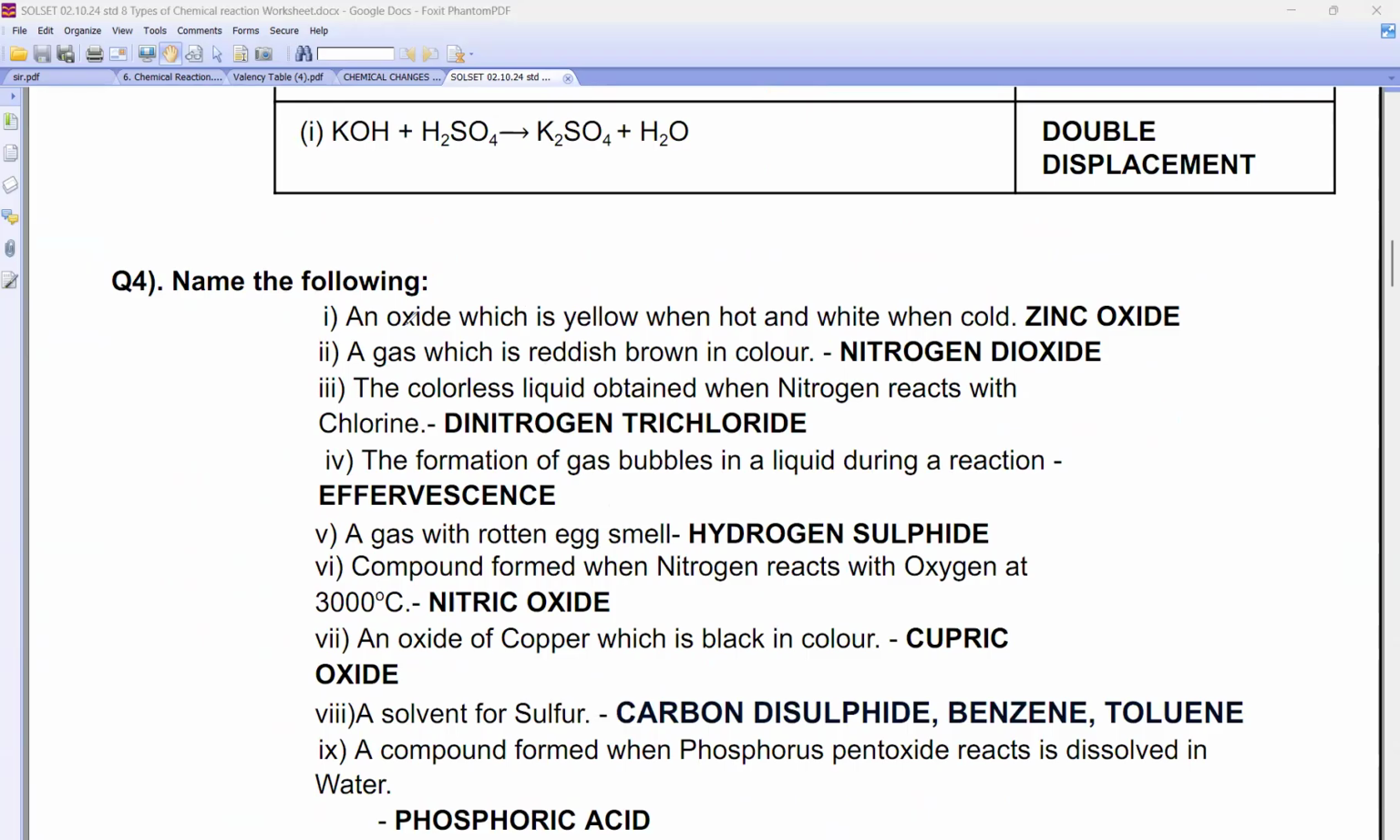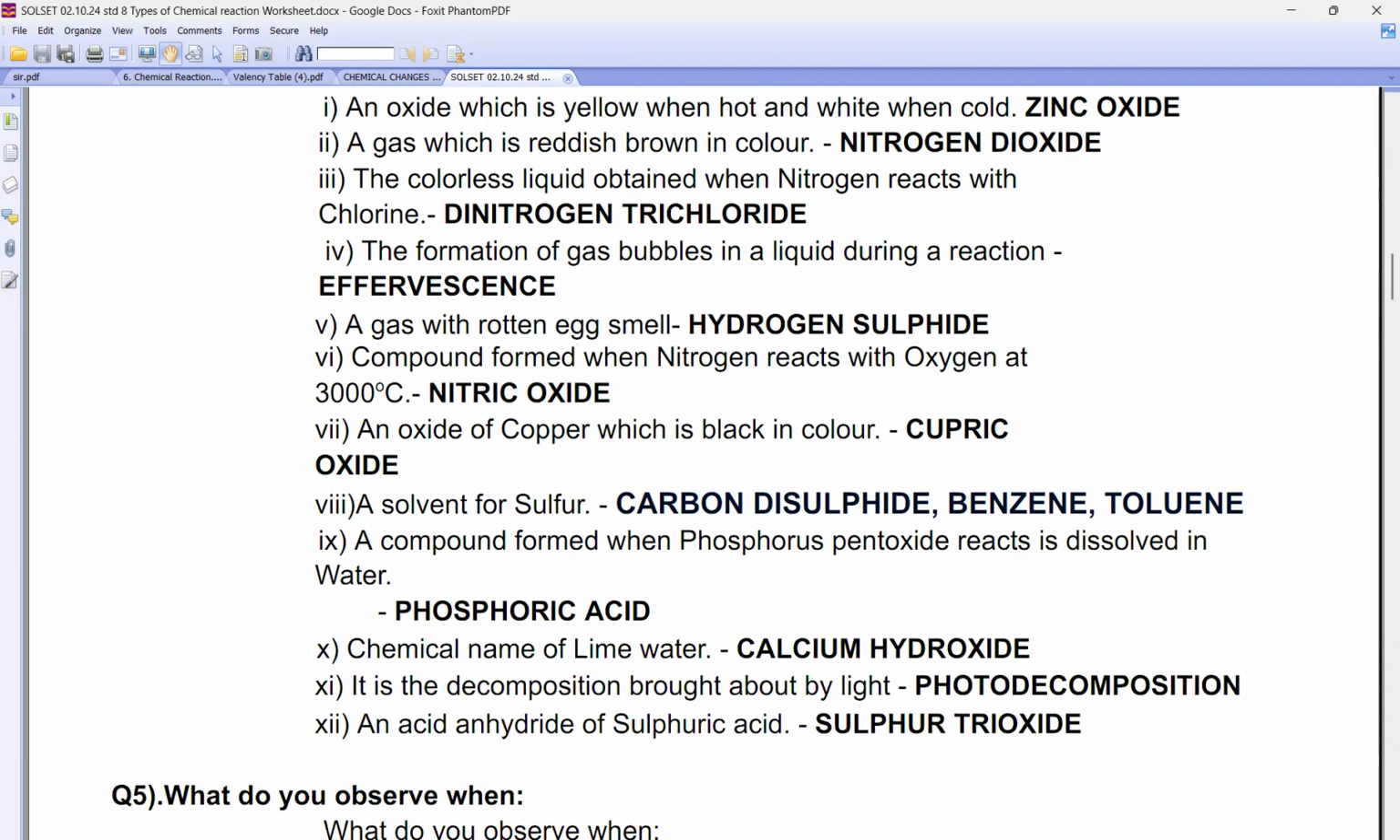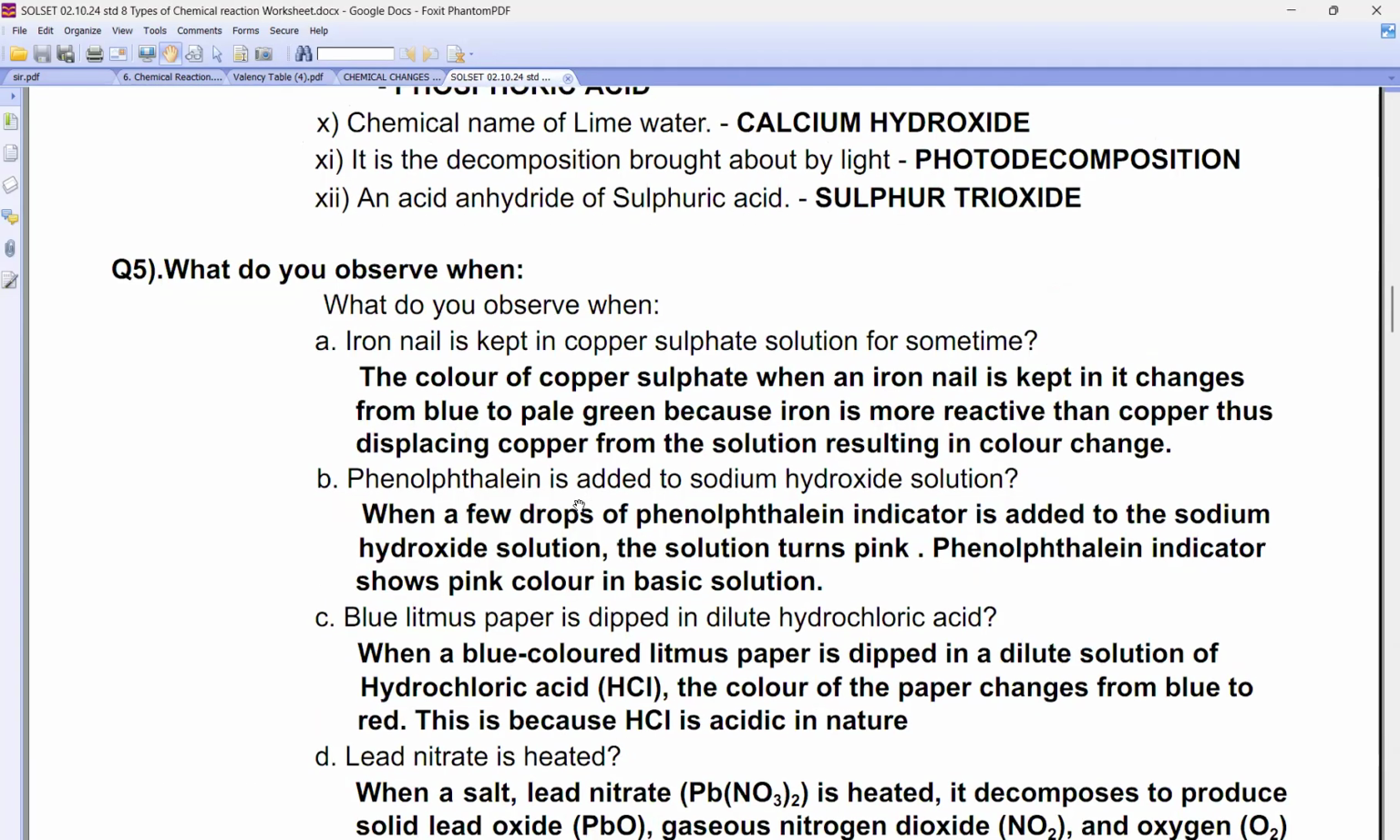Look beta, can you see there are a few things here, right? An oxide which is yellow when hot, white when cold. So today I made you underline it or not? Reddish brown color gas, nitrogen dioxide. Remember, beta? Yellowish liquid which is formed when nitrogen reacts with chlorine, nitrogen trichloride. Then rotten egg smell gas, can you see? Gas which has rotten egg smell, it is hydrogen sulfide. Oxide of copper which is black in color, copper oxide, CuO. Remember, na beta?